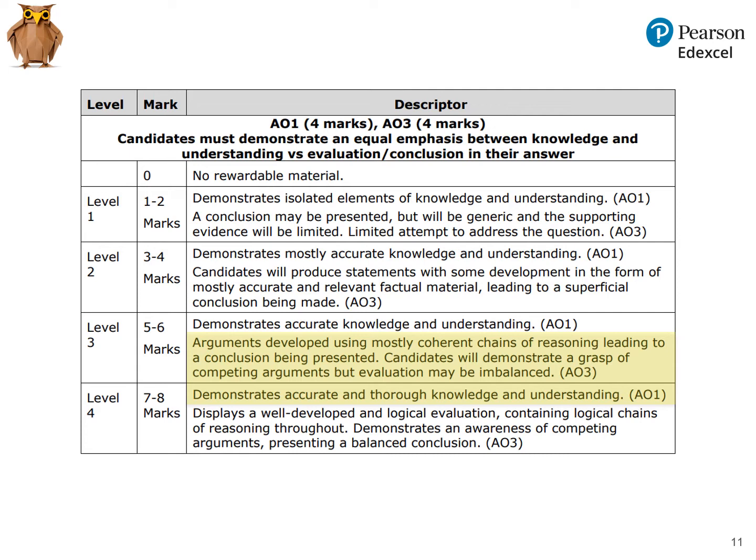It's a much more holistic judgment on the part of the examiner. It's really just that they do consider alternative viewpoints, limitations as well as strengths, for example. That's all that balance means in terms of conclusions, and the conclusions can be made as they go, just really making evaluative judgments in those paragraphs.